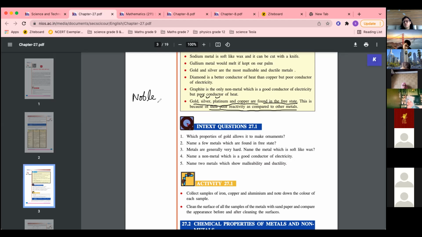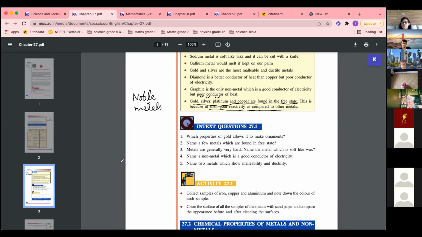You know, remember noble gases, na? Same way, these are noble metals. Noble metals means gold, silver, platinum, not copper. Okay, gold, silver, platinum, these are called noble metals because they are very less reactive. Their reactivity is very less. So that is why they do not react with other elements. Okay. If you remember the metal reactivity series, I have given you in that chapter, jahan pe hum pad rahe the displacement reaction and double displacement reaction.